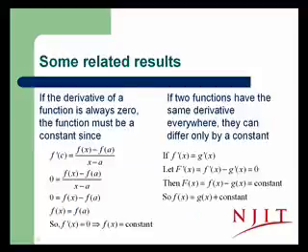Some related results that are based on the mean value theorem are the following. If the derivative of a function is always 0, the function must be a constant. Well, let's just take a look at that because it's really pretty simple, much simpler than it might sound. If f prime is always 0, but we also know that f prime somewhere between a and x will equal the slope of a secant line from x equals a to x equals x.